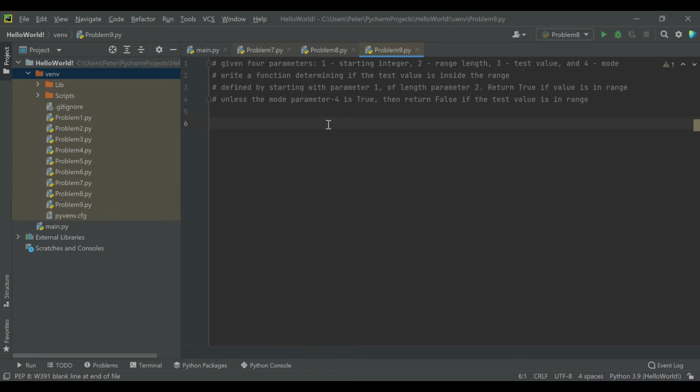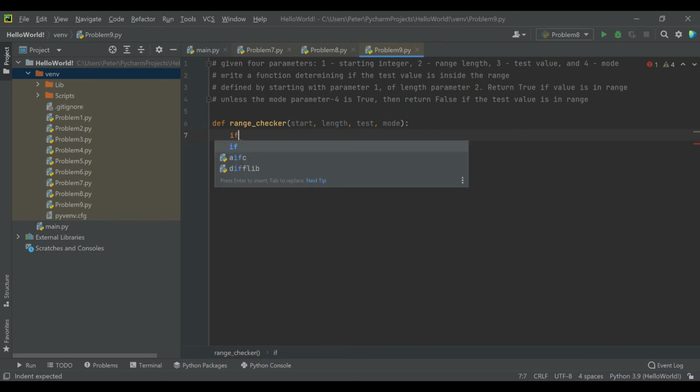Okay, so just like our previous examples, we're going to go ahead and start by defining a function that has all of the parameters we were given in the description. So that'll be the starting point, the length, the test value, and the mode. And let's say if it's not mode, so if mode is false, this is where we're checking if it's in